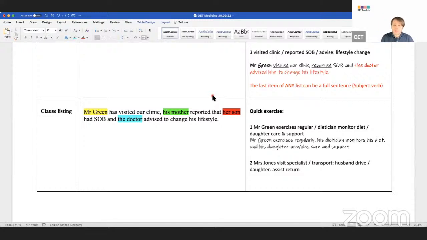There we go, already from Mohammed. That was from the previous one, Mohammed. Yes. Yeah, you just need cared for and supported by his daughter. Okay. That makes sense. Okay, thank you. Put it here. Have a go, guys. Mrs. Jones visits specialist, transport, husband, where's the subject? Daughter, assist, return. Just have a go at typing it in there.